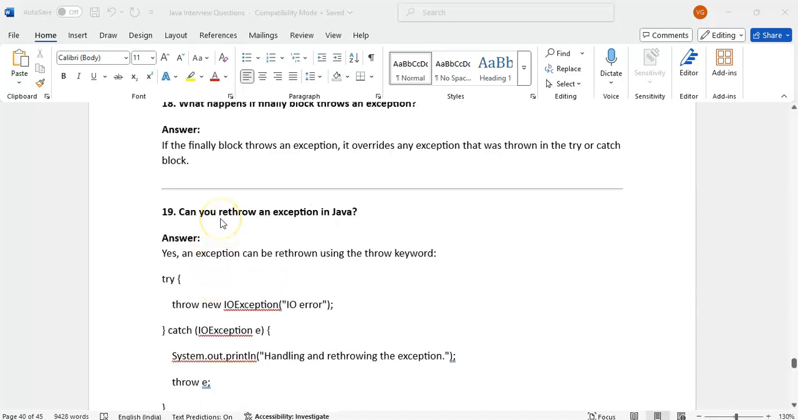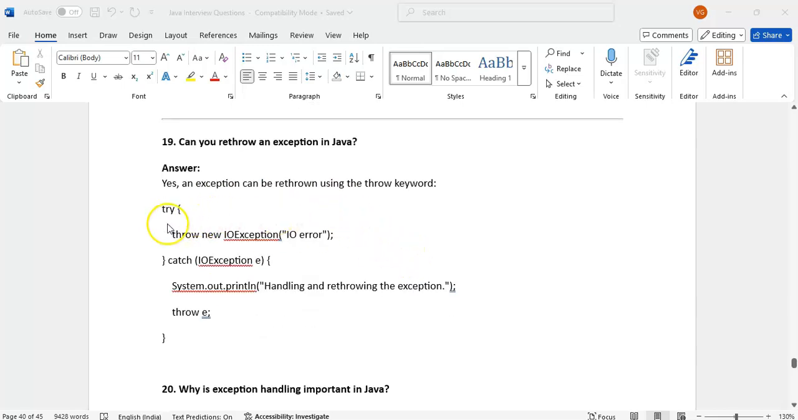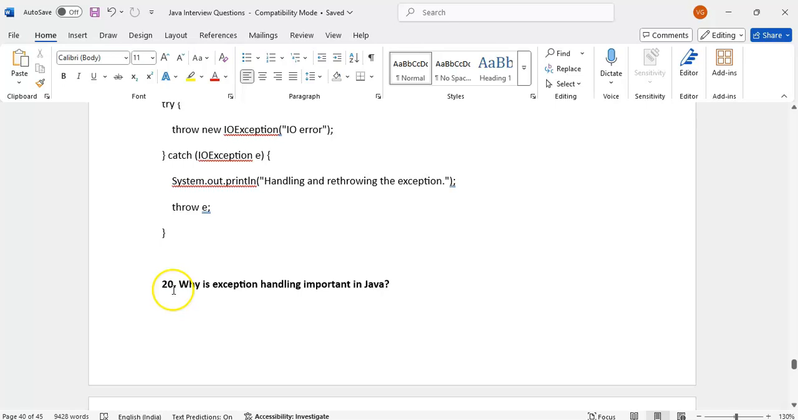Can you rethrow an exception? Yes, an exception can be rethrown using the throw keyword. Suppose in the try block we are throwing an exception; in the catch block we can rethrow the same exception. We can catch the IOException and rethrow the same exception.